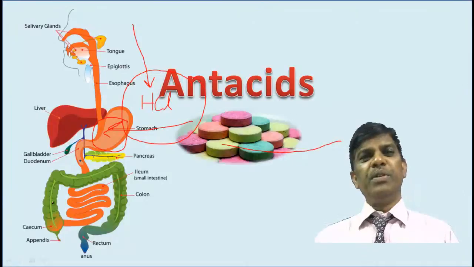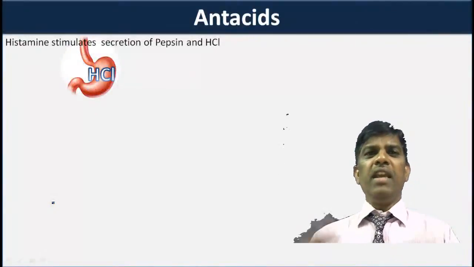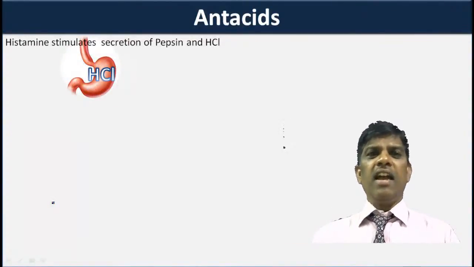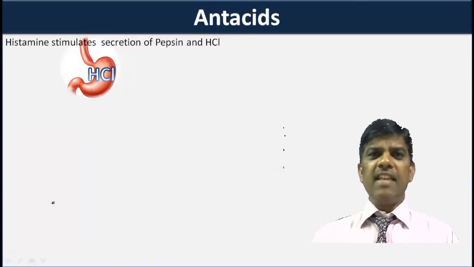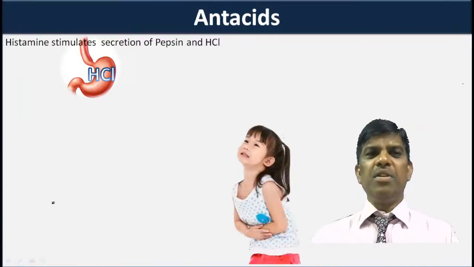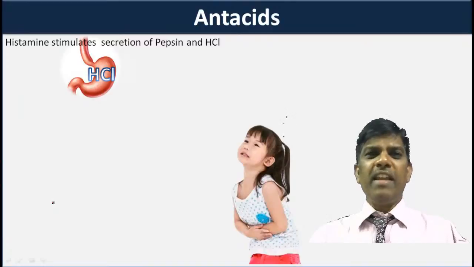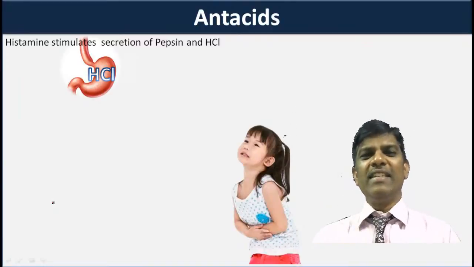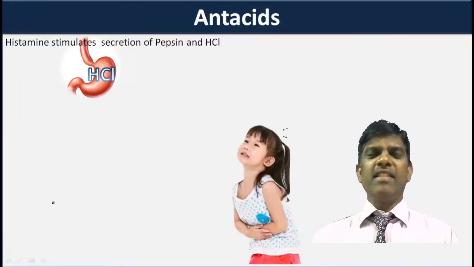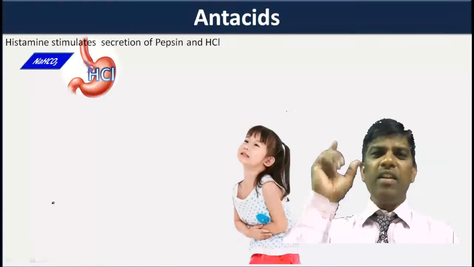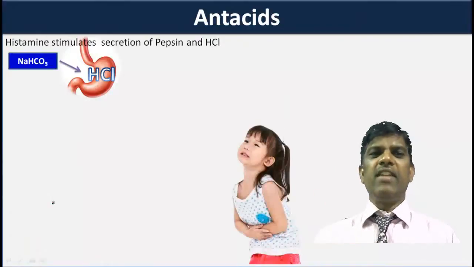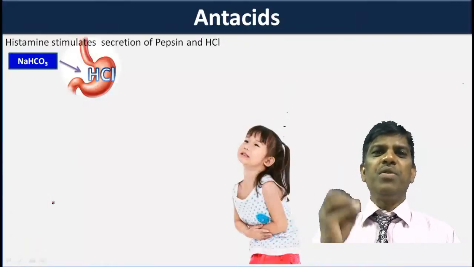Then what to do? Being a chemist, you know that when there is an acid, just give some base. When there is excess HCl, we suffer with stomach pain. School-going children commonly say that they are getting stomach pain. So in olden days, before 1970, doctors used to give sodium bicarbonate.